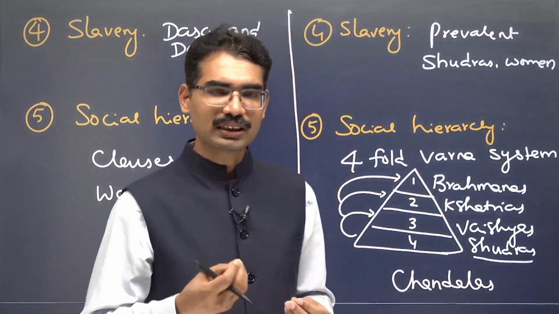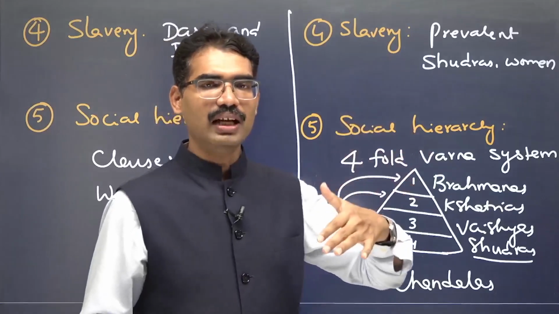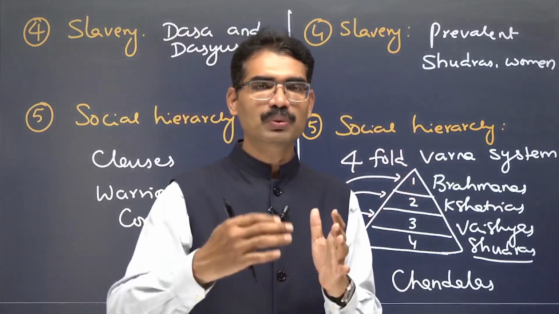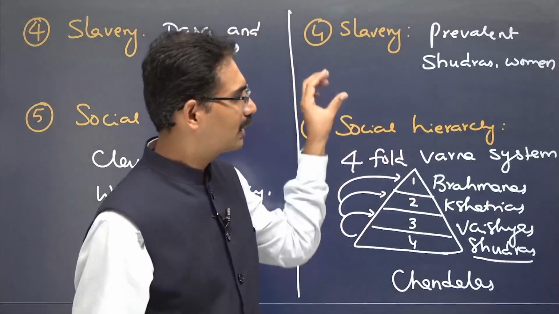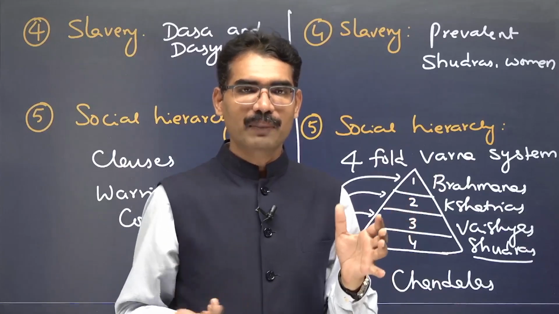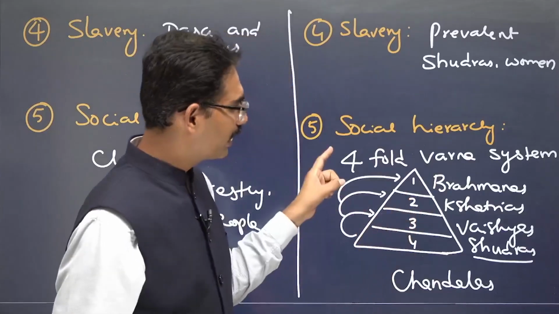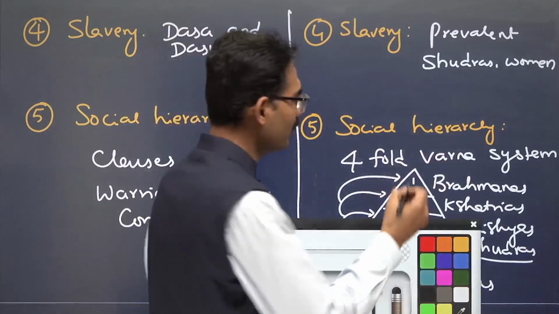But generally, Varna means color-based. The Central Asian migrants had a white complexion, and those who settled here had a darker complexion. In that context, Varna first emerged from outward appearance. But after some time, that was given a religious interpretation. This is where the problem emerged.